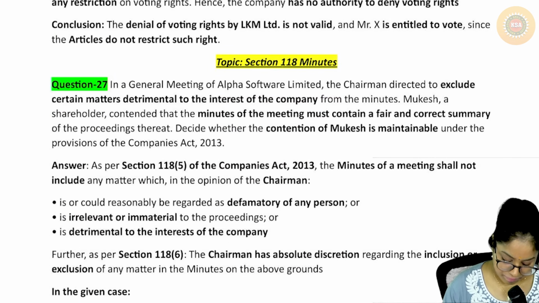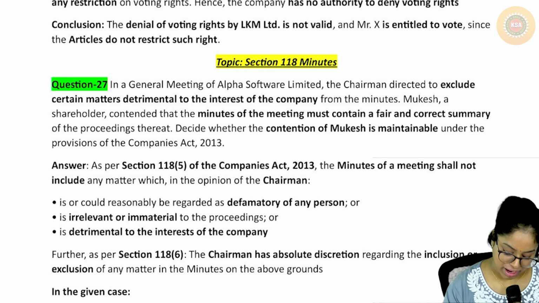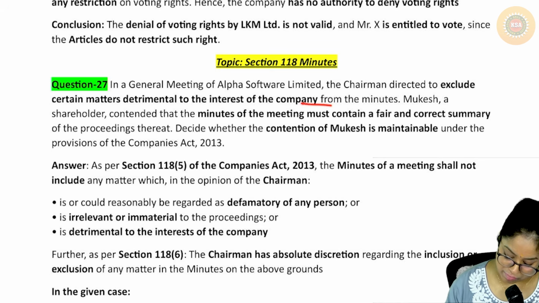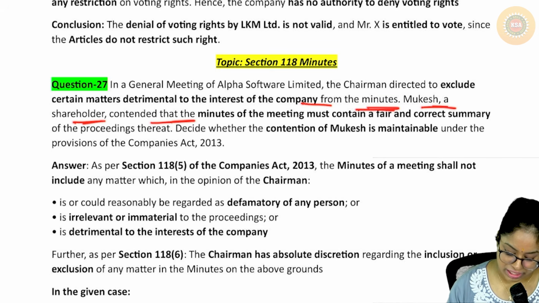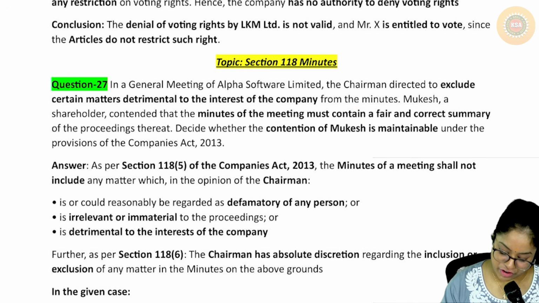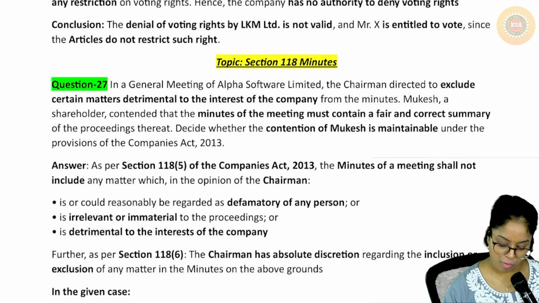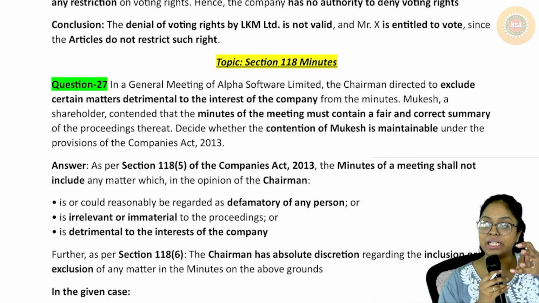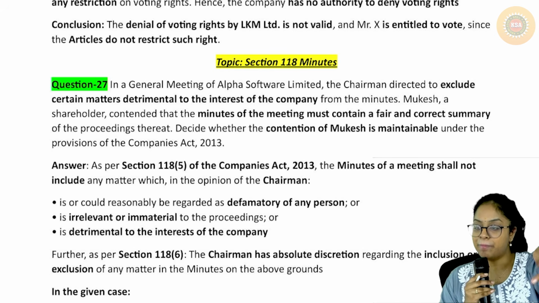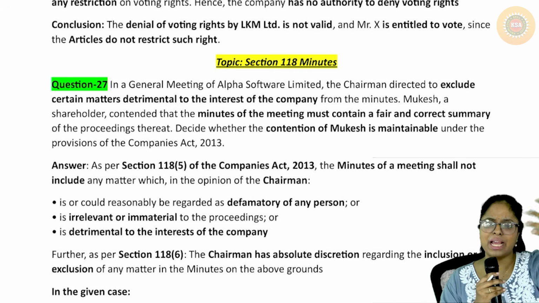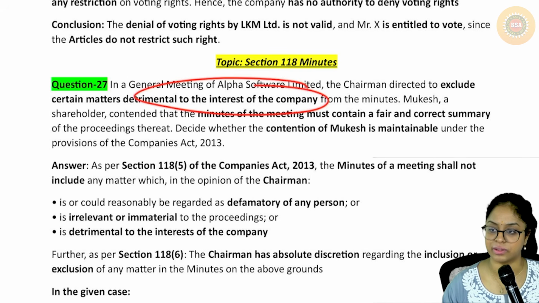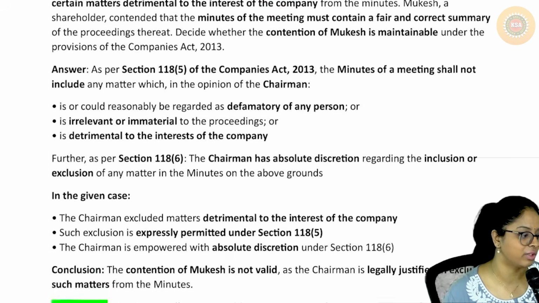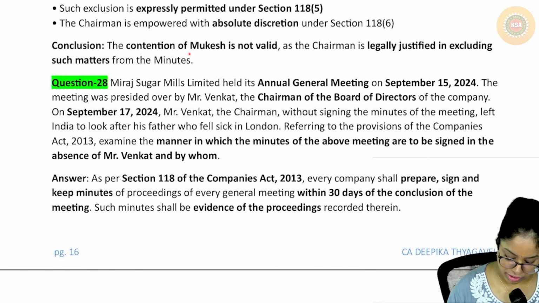Next is, in a general meeting of Alpha Software Limited, the chairman directed to exclude certain matters detrimental to the interest of the company from the minutes. Mukesh, a shareholder, contended that the minutes of the meeting must contain a fair and correct summary of the proceedings thereat. Decide whether the contention of Mukesh is maintainable. What Mukesh is saying is correct, but the chairman has the discretion to decide three matters. If it is immaterial or irrelevant, defamatory to any person or detrimental to the interest of the company, then it need not be written. What he is saying is detrimental to the interest of the company. So what the chairman says is correct, it need not be written. Okay, so contention of Mukesh is not valid.